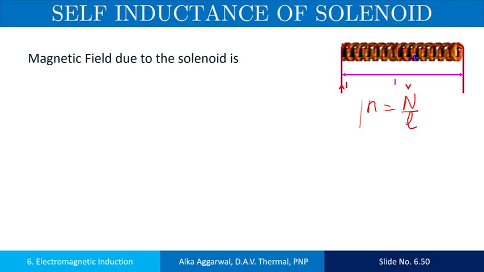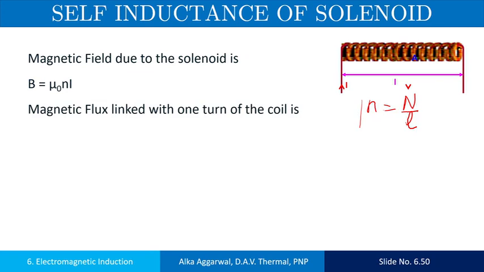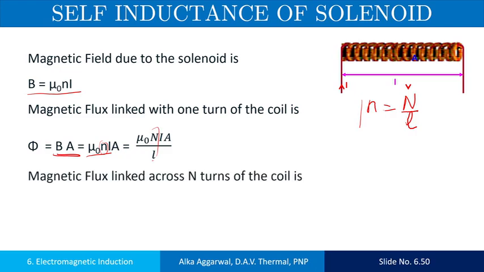As you know very well, the magnetic field due to the solenoid is equal to mu naught n I. Now the magnetic flux linked with a single turn of the coil is equal to B into A, and B is equal to mu naught n I. And you know the relationship between small n and capital N, so small n is replaced by N upon L. This is the magnetic flux through a single turn.